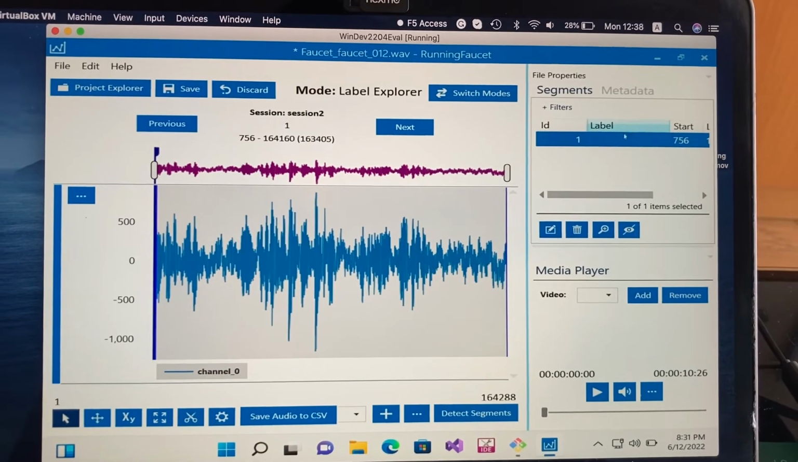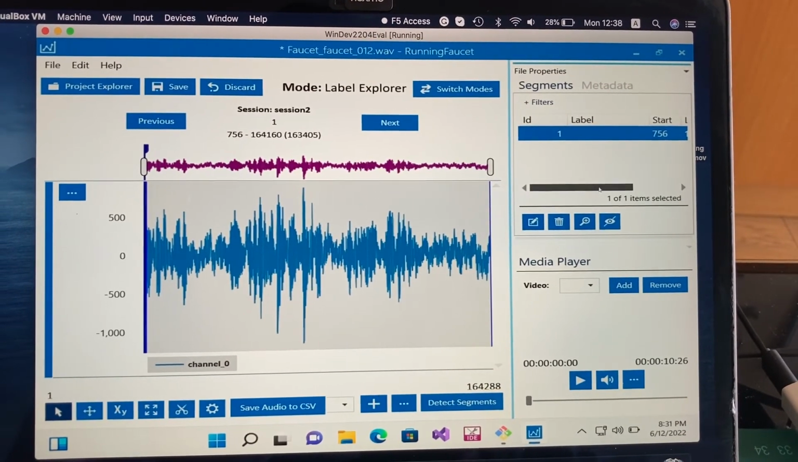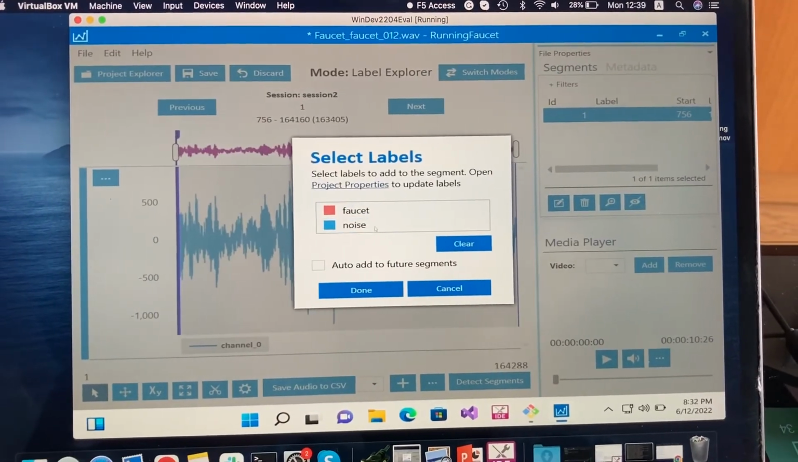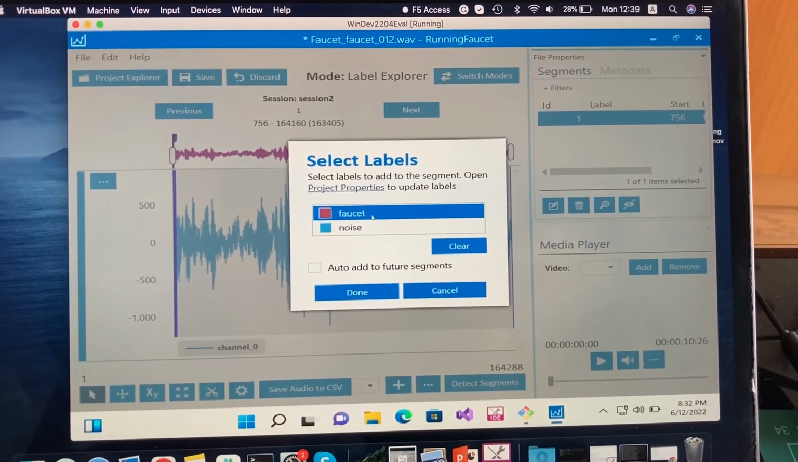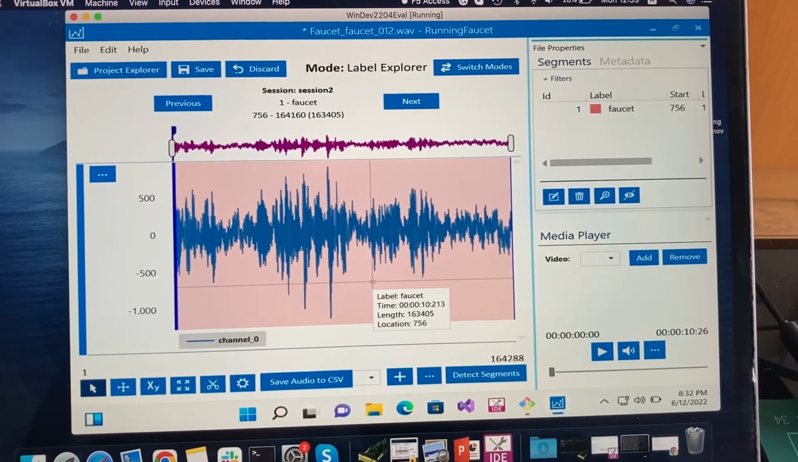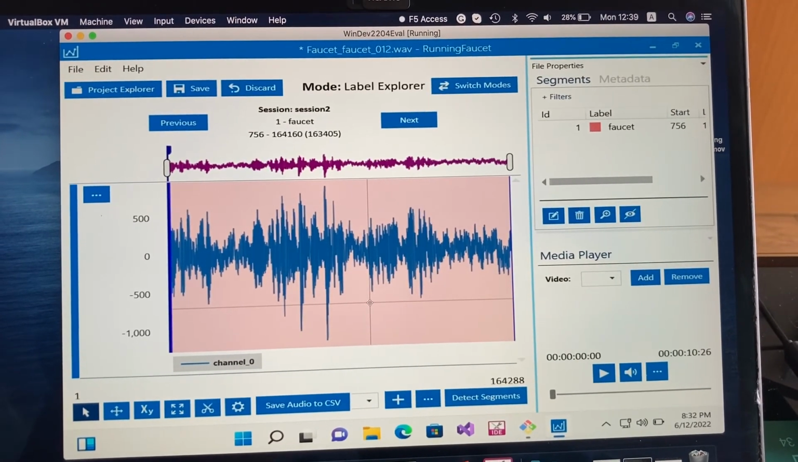And then we can edit the label and select it as Faucet and click on done. So the segment is selected and labeled correctly.